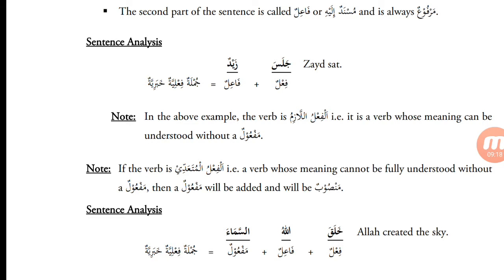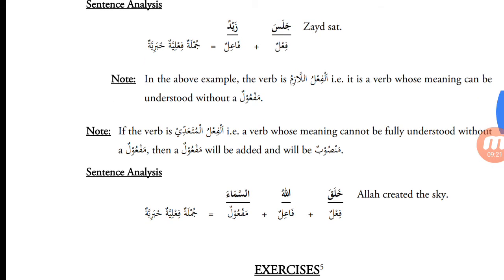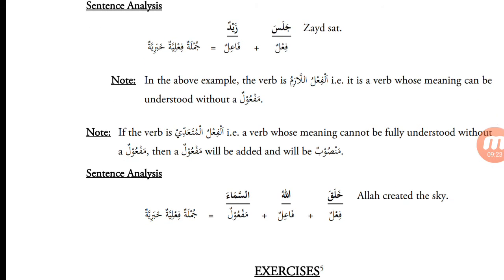So let's have a look at the sentence below. Jalasa Zaydun. Zayd sat. Here jalasa is the fi'l madi, past tense verb. Zaydun, Zayd is the fa'il. Zayd is the one who sat. He is the doer of the action of sitting. So Zayd is the fa'il. Jalasa Zaydun.